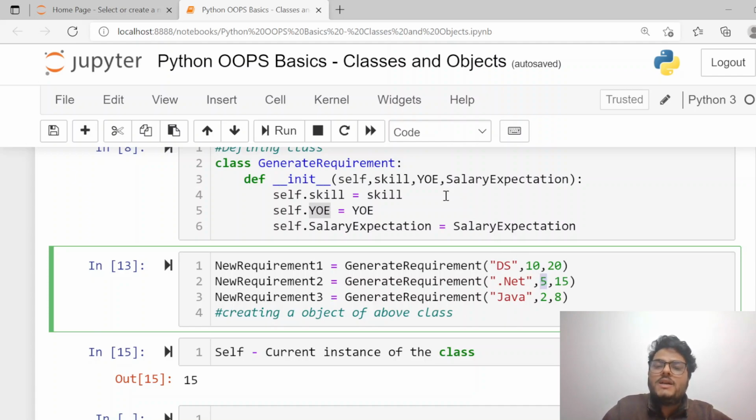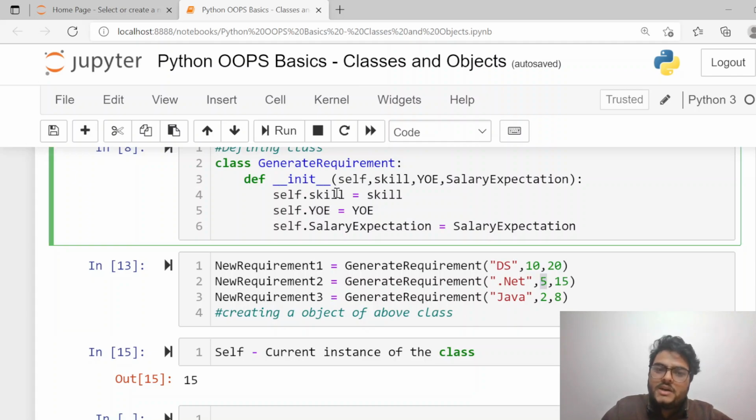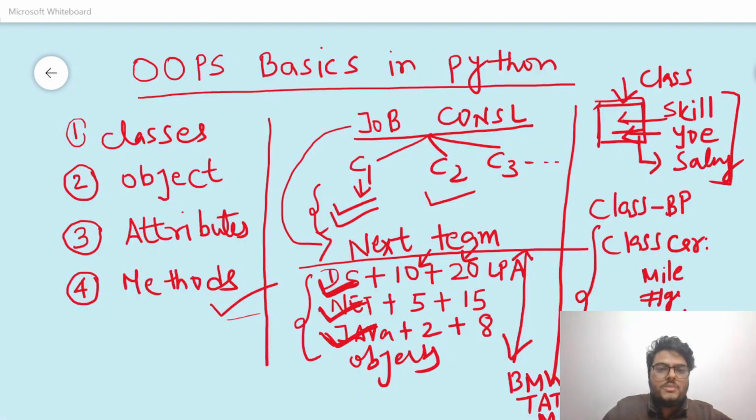Self means current instance of that class or current object, you can say. And using self dot one attribute, self dot other attribute, self dot other attribute, you set properties of that particular instance of the class. Okay, do not confuse, guys. One more time, I'm going to take you to the notebook and I'm going to explain you. Okay, come here and try to delete now.